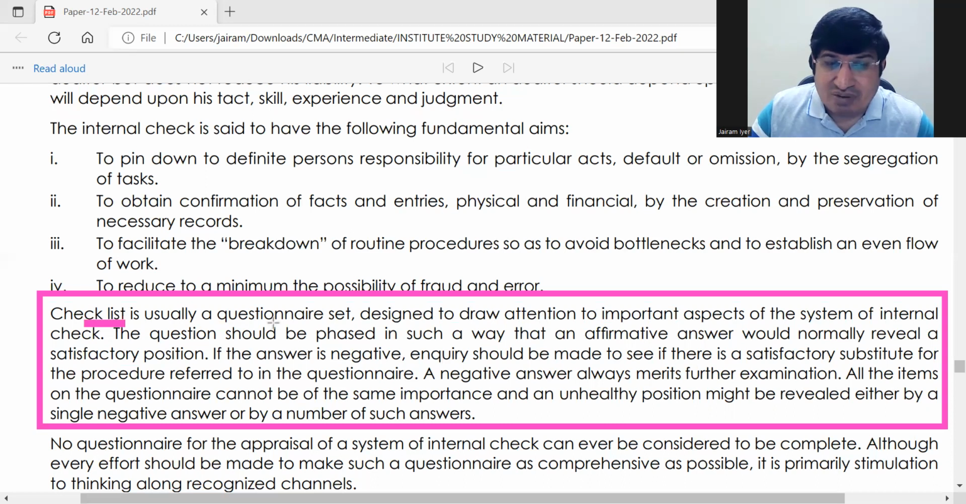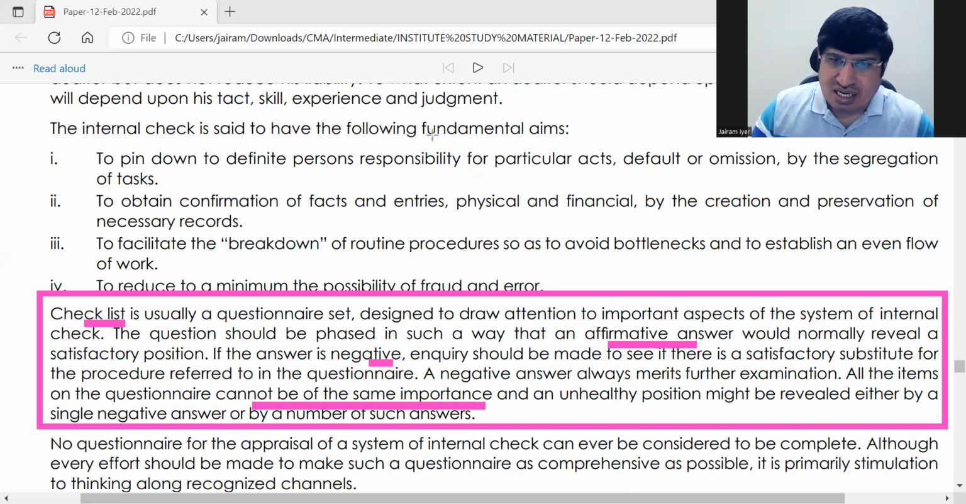So this is prepared by whom? One auditor. So he wants to see whether everything is fine with regards to internal check. Positive answer if he gets, that means he is satisfied. Negative means he has to inquire further. And last thing what we studied is all questions cannot be of the same importance. Okay, ये इस पैरा में these are the main things which we studied.